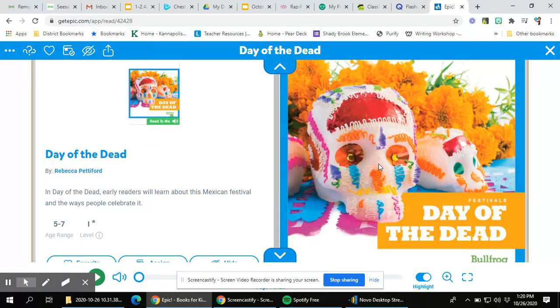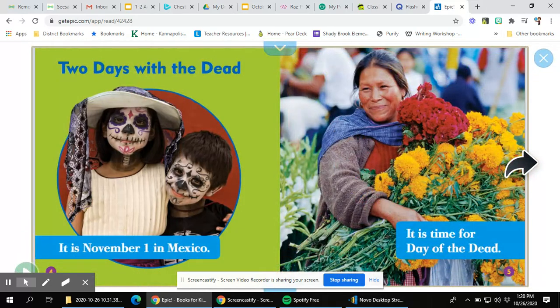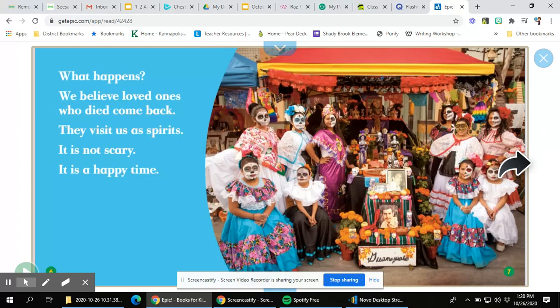So right on the cover of our book, we see a sugar skull, but we didn't even know that when we first read it. In here, we see some children and we find out what the special celebration is and when they celebrate it, and even where. Do you remember where it is? That's right, Mexico, and it's on November 1st. That's the day after Halloween.